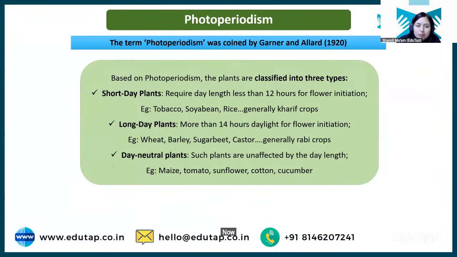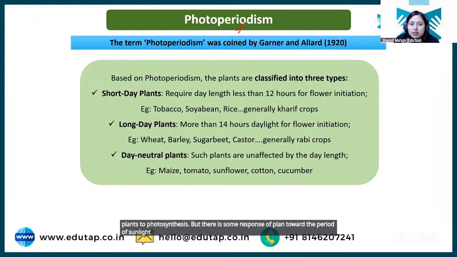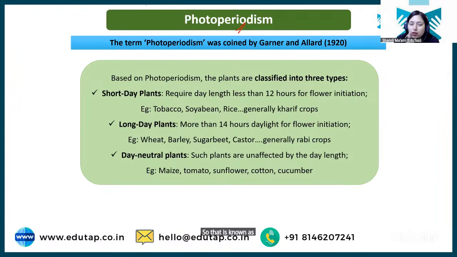Now, students, one thing that we have to understand or learn here is regarding photoperiodism. Okay. So I have told you on sunlight. Crop production depends on it. Plants do photosynthesis, but there is some response of plant toward the period of sunlight. So that is known as photoperiodism. The term was coined by Gardner and Allard.